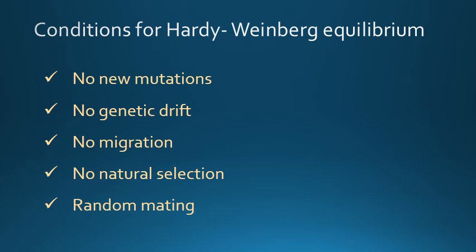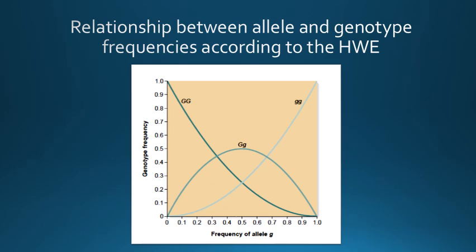The last one, random mating. With respect to the gene of interest, the members of the population mate with each other without regard to their phenotype and genotype. The Hardy-Weinberg equation provides a quantitative relationship between allele and genotype frequency in a population.